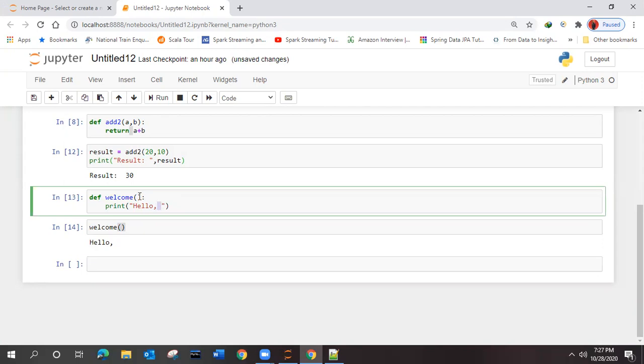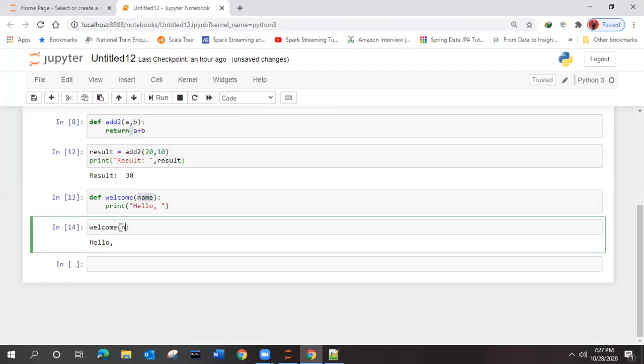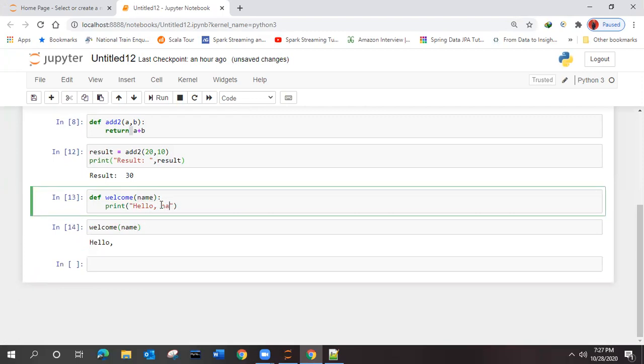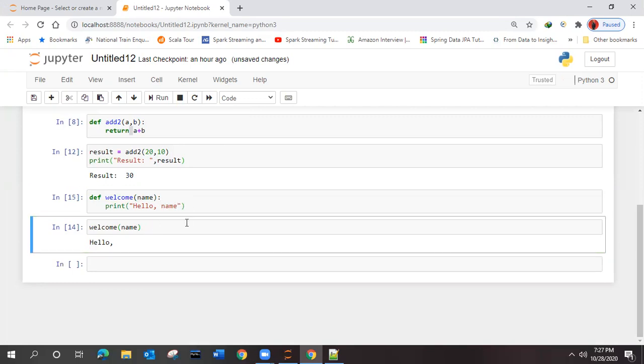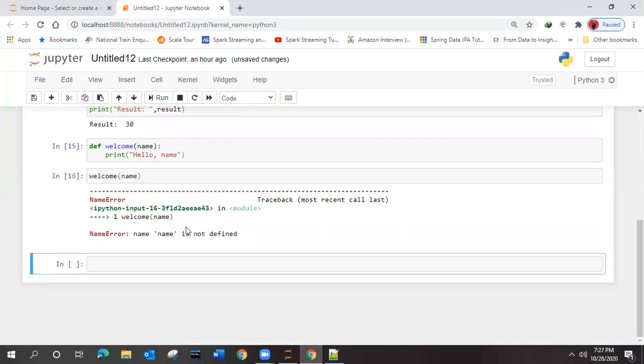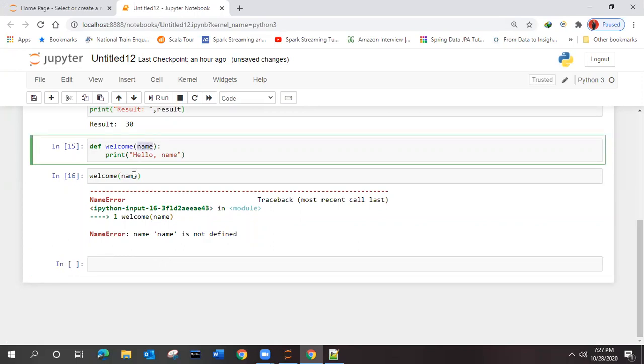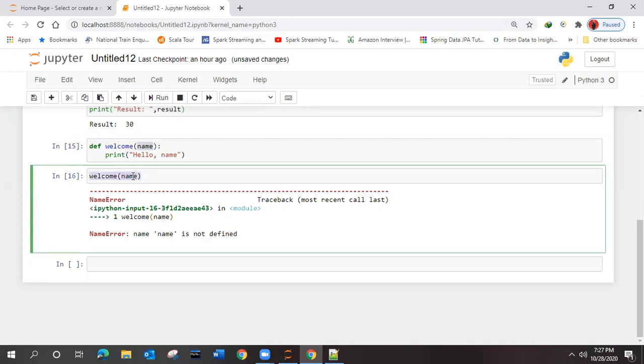In the welcome argument, first we can give a comma, then we can hard code it. Suppose I am giving the name as an argument over here. That name I need to pass from here, right? We'll modify step by step, and that true name I want to print over here. It's not completed, so don't get confused till now. What did we get? Name is not defined. Because this name is getting overridden by this one. But where is this defined? Till now we didn't define it, right?